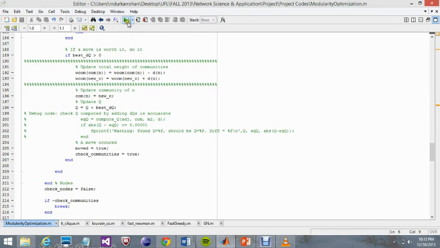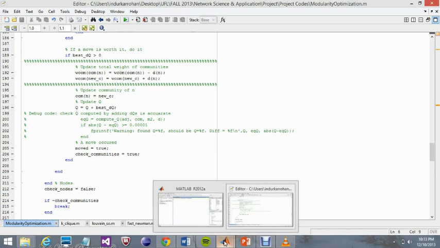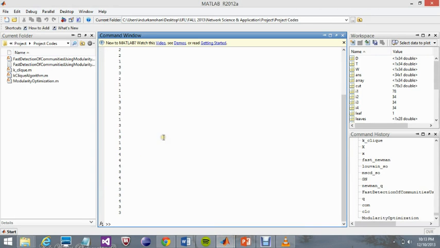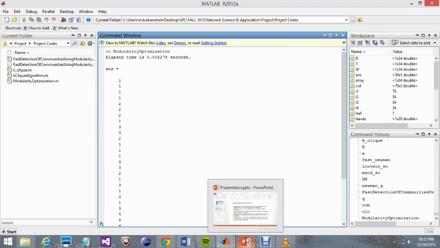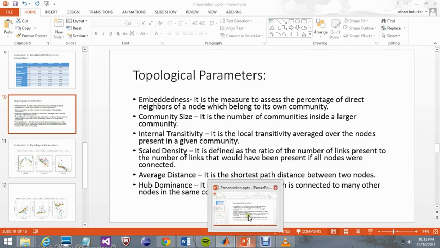So I'll just execute it to have a look at the output. So this was the result, and I am also calculating the elapsed time just in order to compare these algorithms and to check which is the fastest algorithm. Now we'll get back to the presentation in order to compare these results.